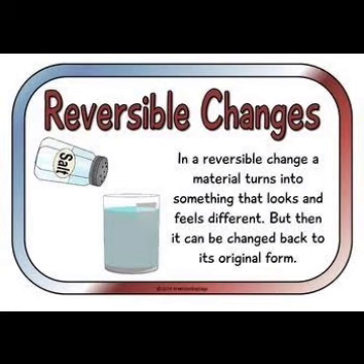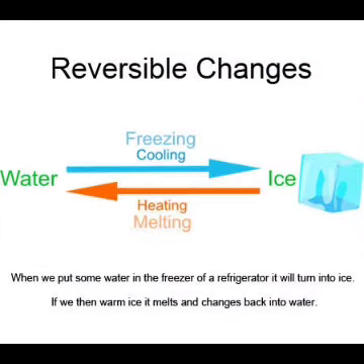For example, melting of ice. After melting, ice is converted into water. But if you want to transfer this water into ice again, then it is possible. So such a type of change is known as reversible change, where we can get back to the original substances. Actually, during this reversible change, the physical properties of the substance are changed. That means boiling point or melting point or odor, sometimes color or shape, such types of properties are changed in a reversible change, and it is a type of physical change also.